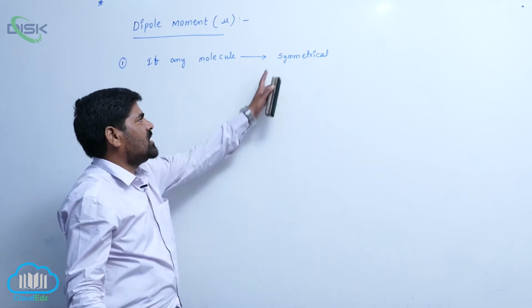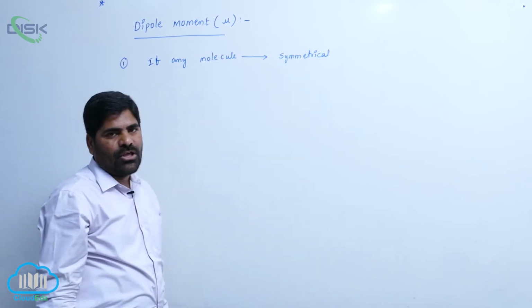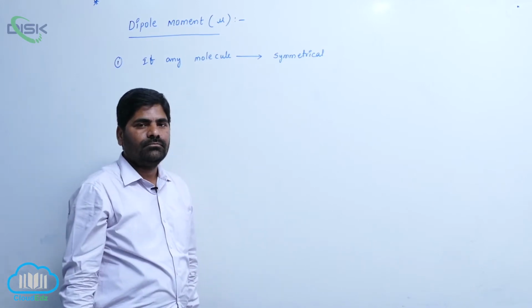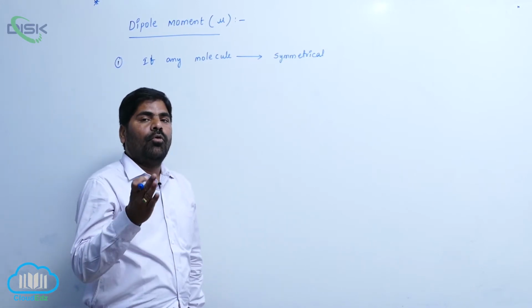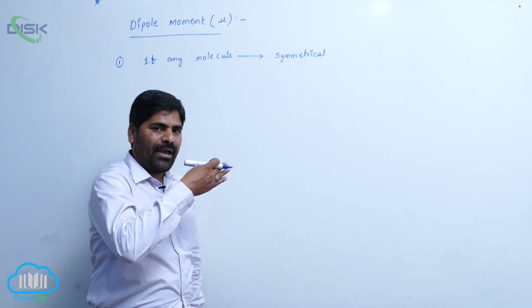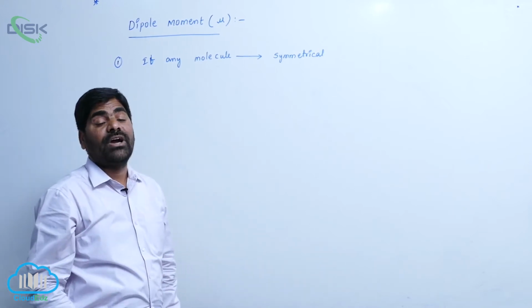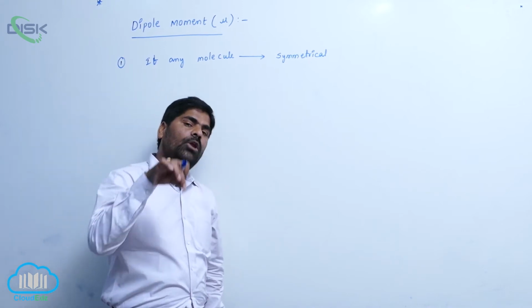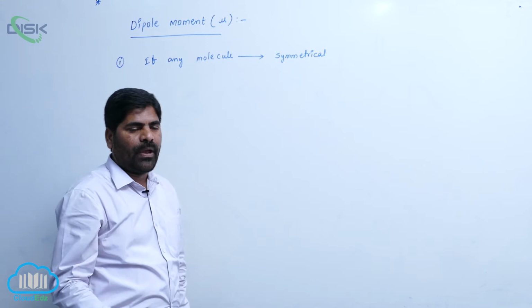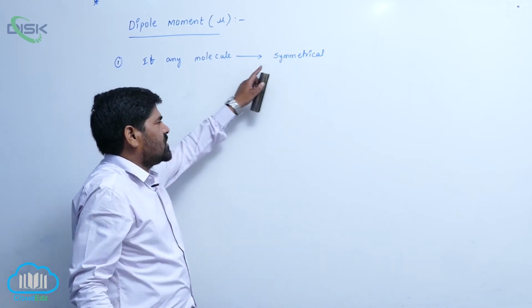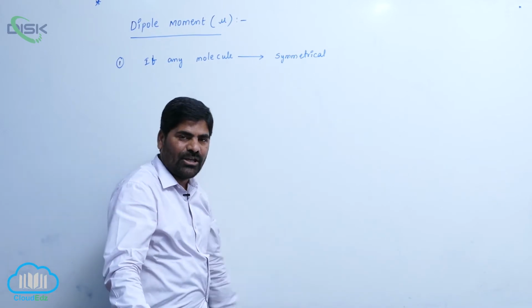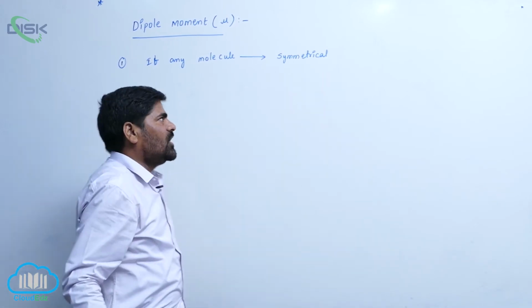Such molecules are known as symmetrical molecules. Around the central atom, only bond pair atoms are present, without any lone pair. Such molecules are known as symmetrical molecules.